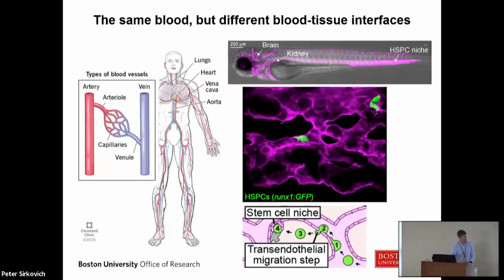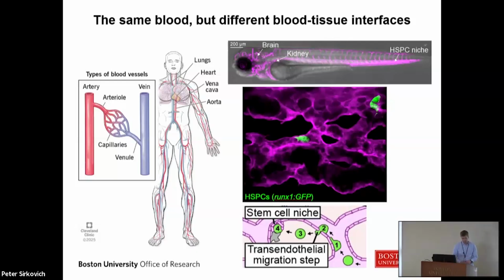On the left here, I'm showing a schematic of the human vascular system. What I find fascinating about this system is just how extensive the blood vessel network is. It reaches to within 50 to 100 microns of every cell in our body, such that any cell in circulation can theoretically reach any tissue in our body. What's not shown here is that the endothelial cells that line these blood vessels can vary dramatically depending on the tissue or organ. My lab is interested in understanding this vascular heterogeneity with the idea that we can exploit or manipulate this to get circulating cells into target tissues.